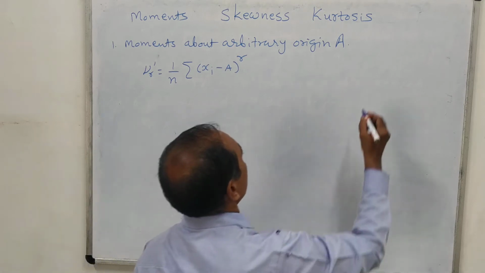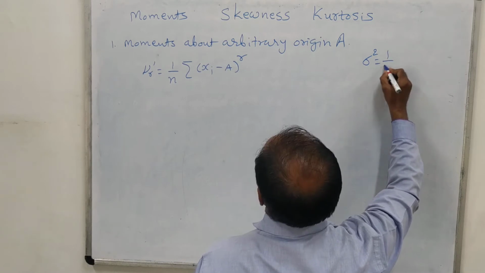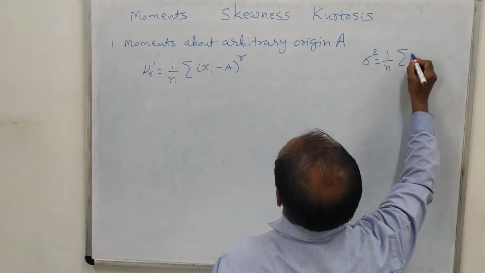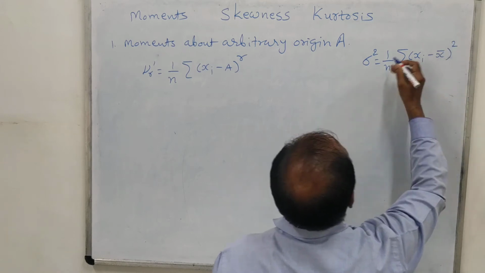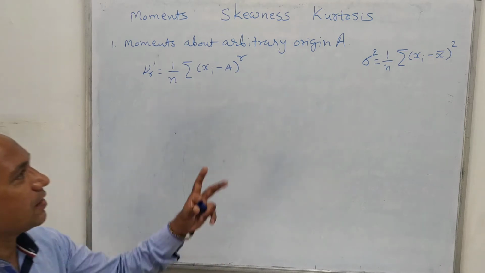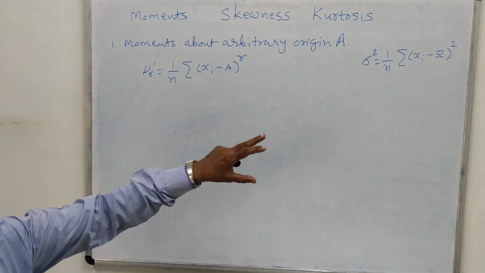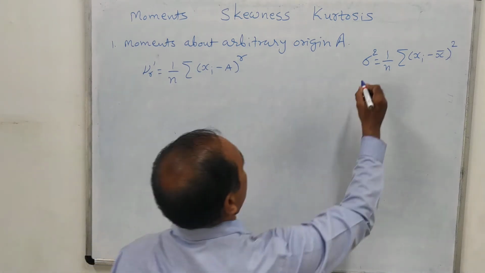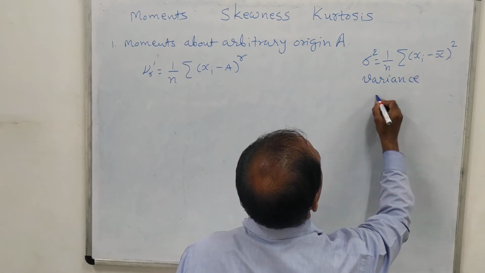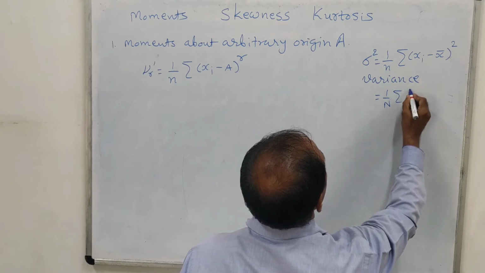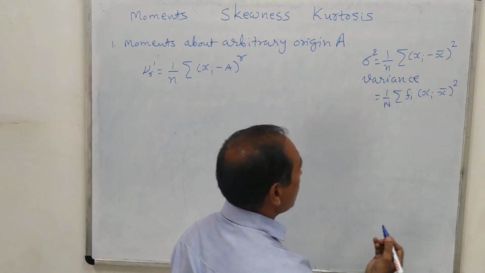Here you remember that the standard deviation or variance sigma square we have defined as 1 upon n sigma xi minus x bar whole square. Actually, for standard deviation we will have to take its square root. And if we square the standard deviation, then we will get a variance. This is known as variance. And if we have the formula in terms of frequency distribution, then we are using fi into xi minus x bar whole square. You may be knowing.